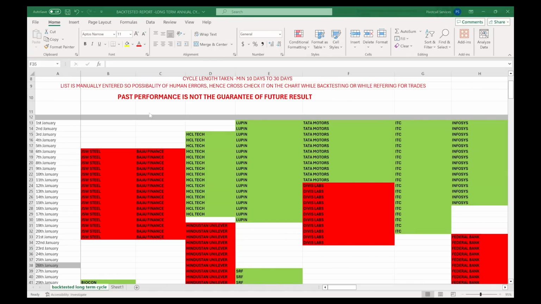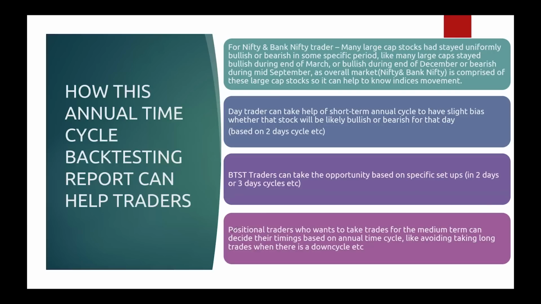So that means instead of going long on the first week of January in Bajaj Finance, based on this time cycle, historically 6th January to 21st January, it stayed bearish. So don't you think that instead of taking a long trade immediately in Bajaj Finance, once the down cycle ends, then taking a long trade may be higher probability? Because if it takes a long trade somewhere here at the beginning of the down cycle, Bajaj Finance, as per the cycle, if it keeps going down, he will be in loss, right? So that is how even positional traders also can take the help of this annual backtested report for timing the market.